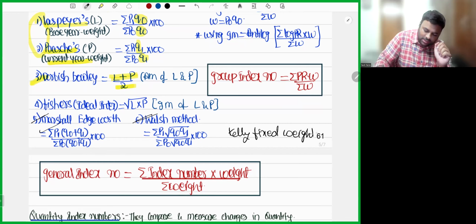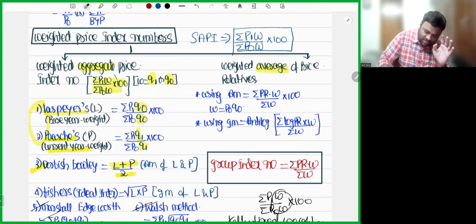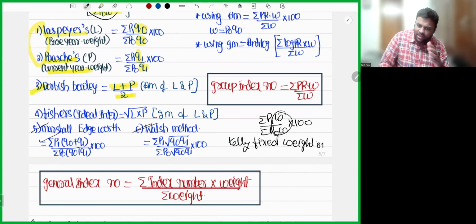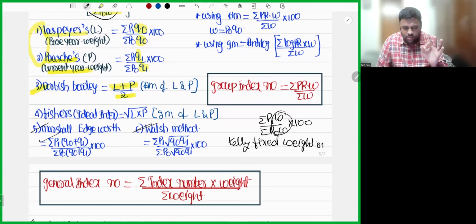Kelly's fixed weight formula is summation of P1 into W divided by summation of P0 into W into 100. He says this W can be anything. That's the same formula. Take anything, Q1, Q0. But once you have started taking anything, follow it perpetually. Like in India, from the formation of our country, we are following Laspeyres only. In America, from the formation of that country, they are following Paasche only.